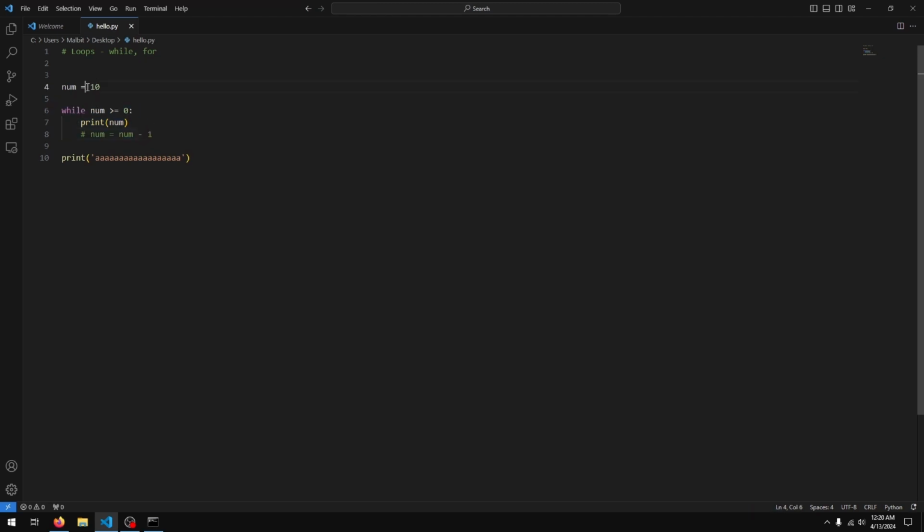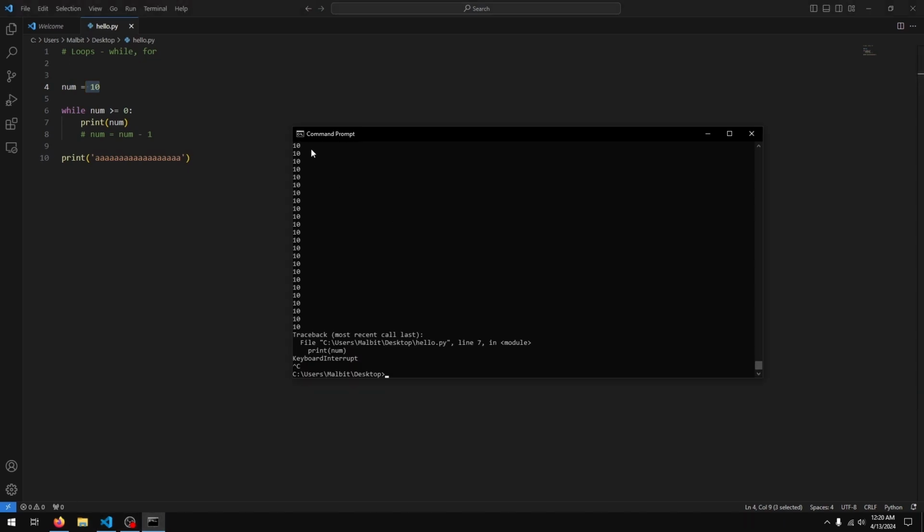Okay, so in this case we counted from 10 to 0. A quick challenge: try printing all of the even numbers between 2 and 20. Right, so on your console screen you should see 2, 4, 6, 8, 10, 12, 14, 16 up to 20. Give that a go and we'll check it out in a sec.